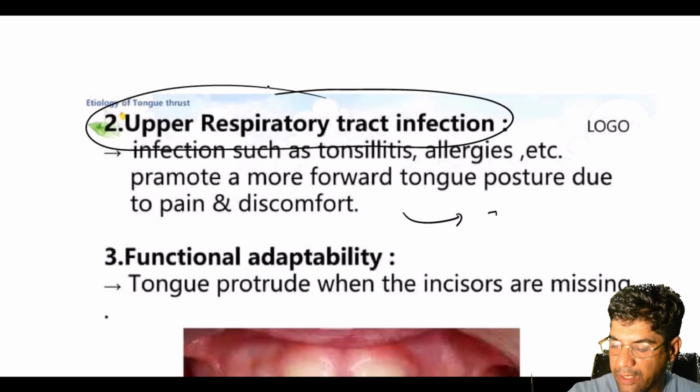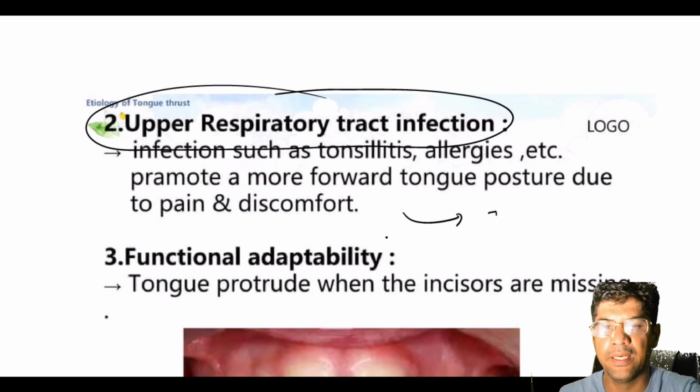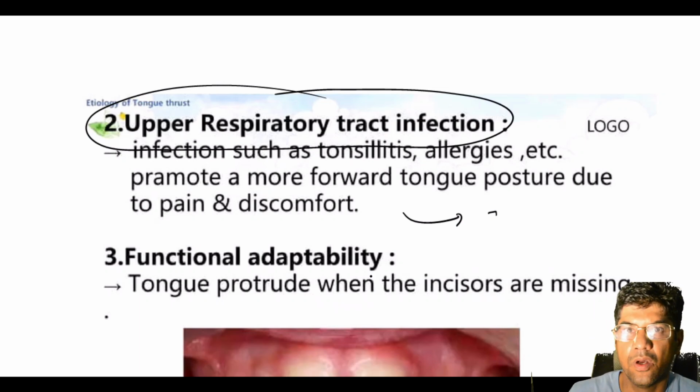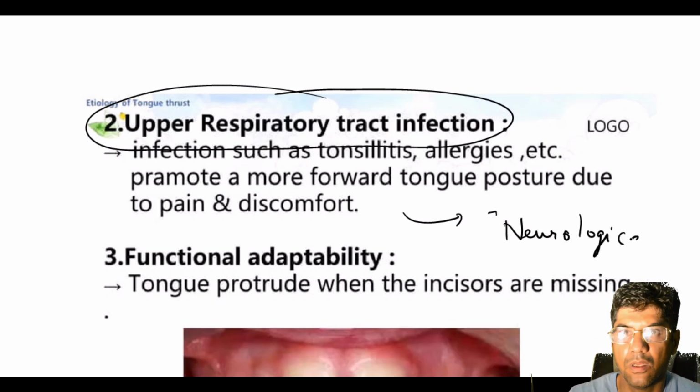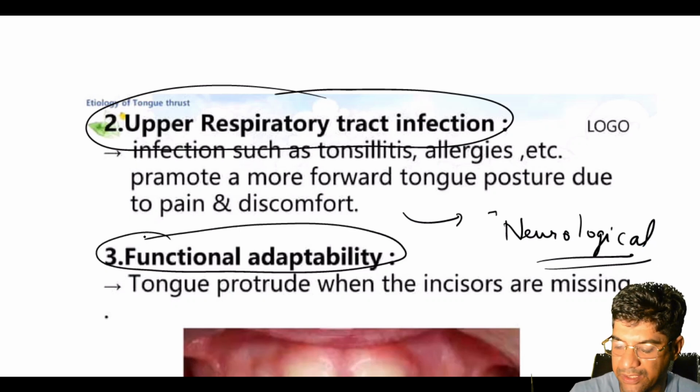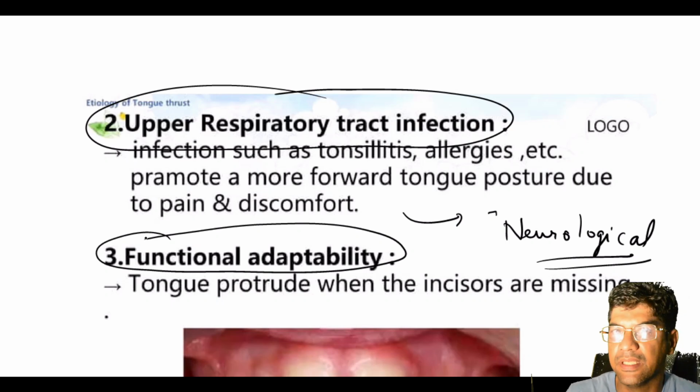Etiology could also be due to respiratory infections or neurological disturbances, conditions that affect sensory control and swallowing coordination, such as a hyposensitive palate. They can result in tongue thrusting. Another is functional adaptability. Temporary changes in anatomy like missing incisors can cause the tongue to protrude as it adapts to the altered oral environment.